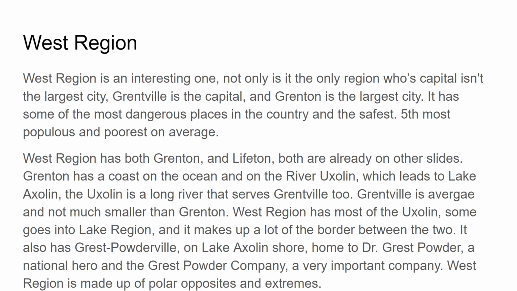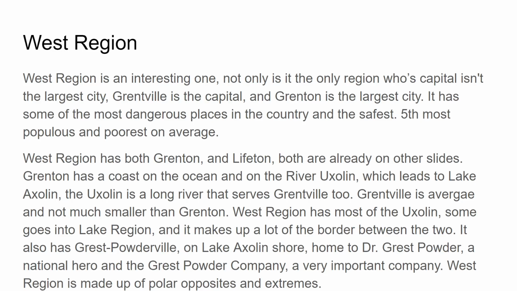Grenton has a coast on the ocean and on the river Uxalin, which leads to Lake Axolin. The Uxalin is a long river that serves Grenville too. Grenville is average and not much smaller than Grenton. West Region has most of the Uxalin River. Some goes into Lake Region, and it makes up a lot of the border between the two.